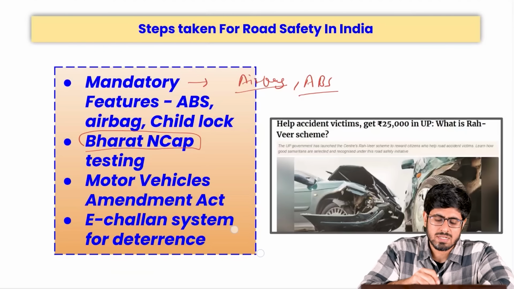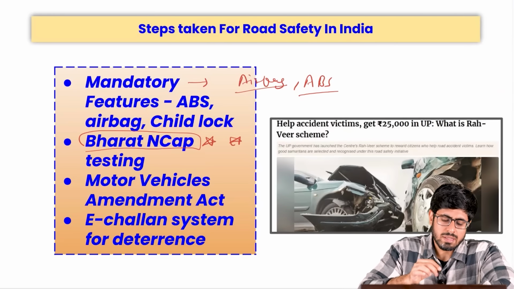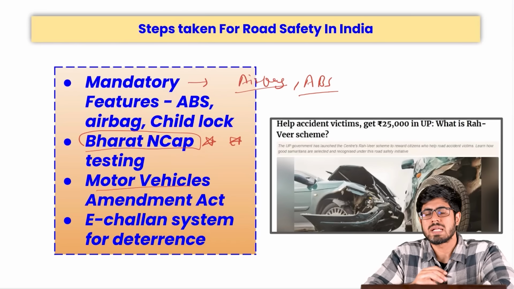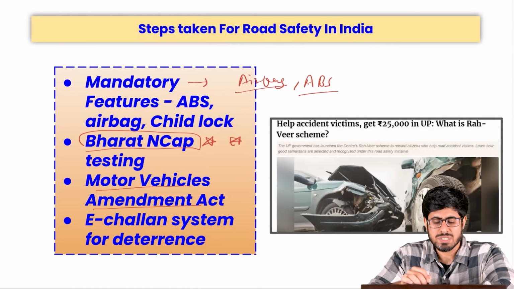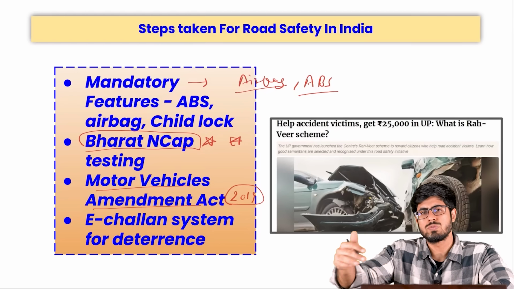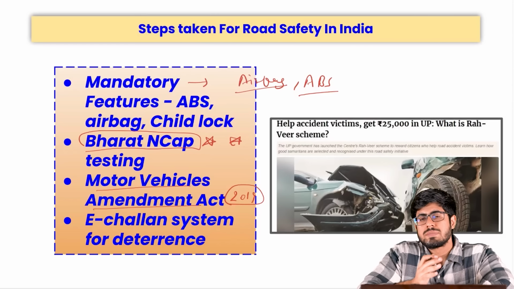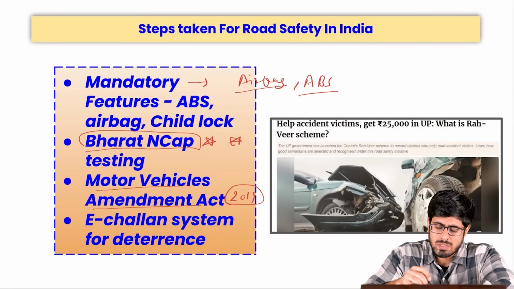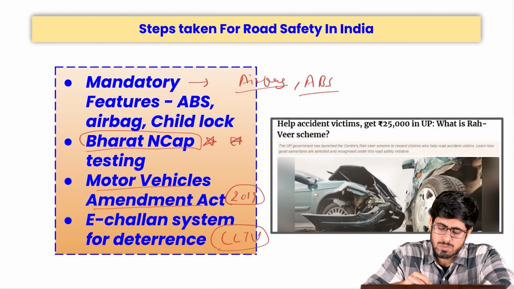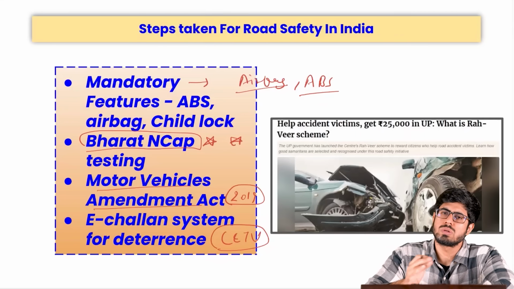On that basis, cars are ranked on the 1 to 5 stars they are given. There is an amendment to the Motor Vehicle Amendment Act that showcases that legislative changes are being done. It happened in the year 2019, where the penalties for violation of traffic laws were increased. Apart from that, an e-challan system has been introduced in India, by which CCTV cameras would monitor the speed of the vehicle. Overspeeding vehicles are remotely sensed and they are challaned for that electronically, reducing disputes on the roads.